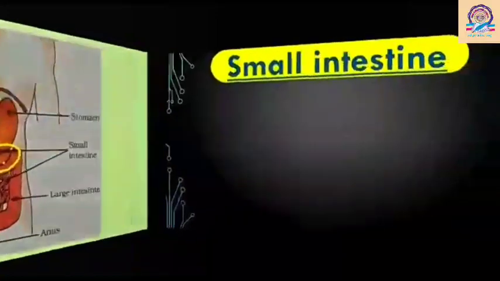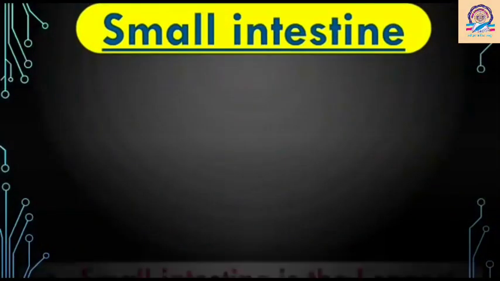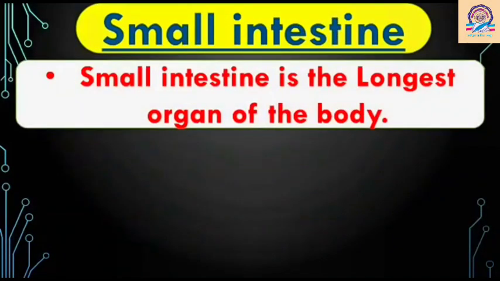The next is the small intestine. So the small intestine is the longest organ of the body. Okay, the largest is the liver, but the longest is the small intestine. So the food mixture from the stomach, the bile from the liver and the enzymes from the pancreas come into the small intestine.